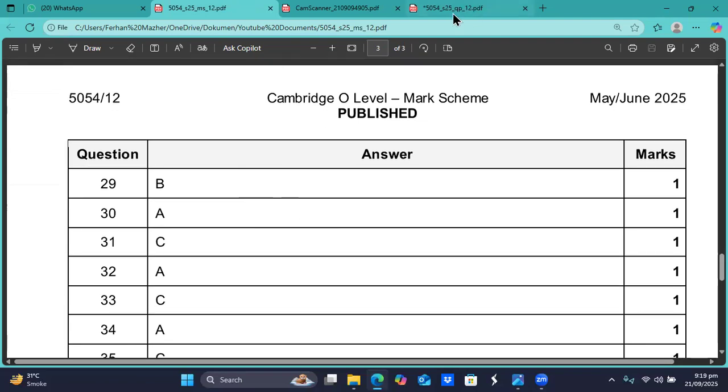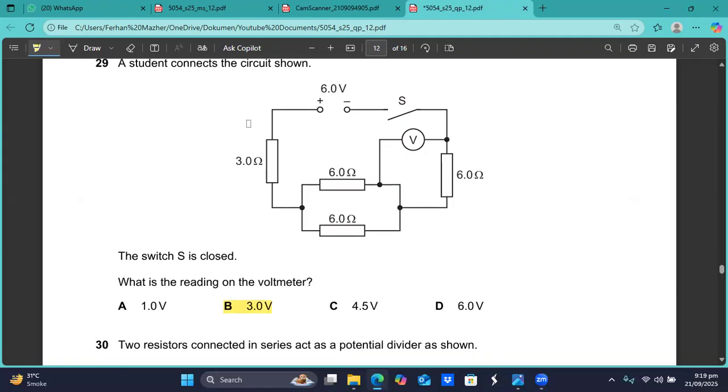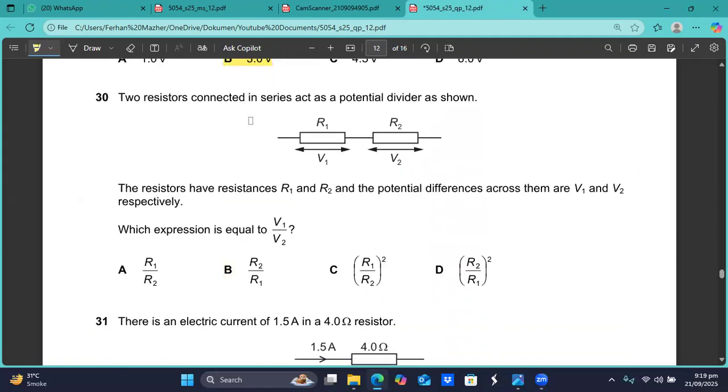Question number 29, B is the right option, sir.